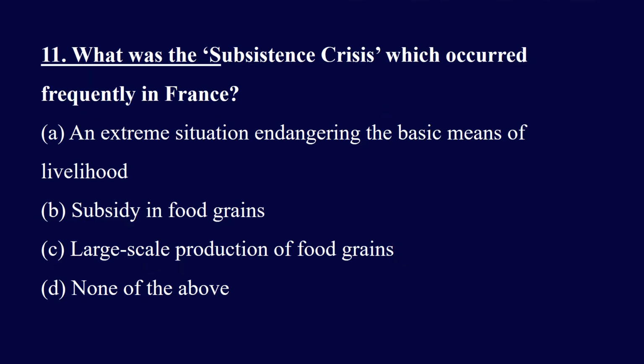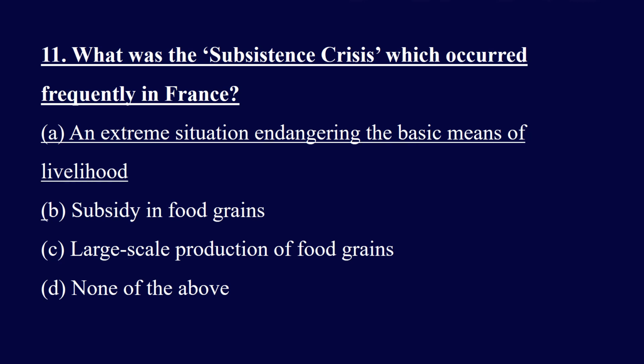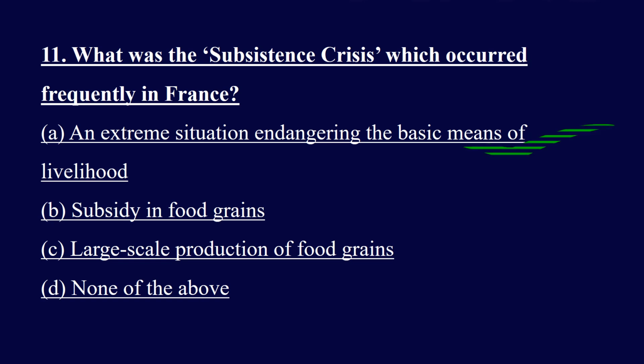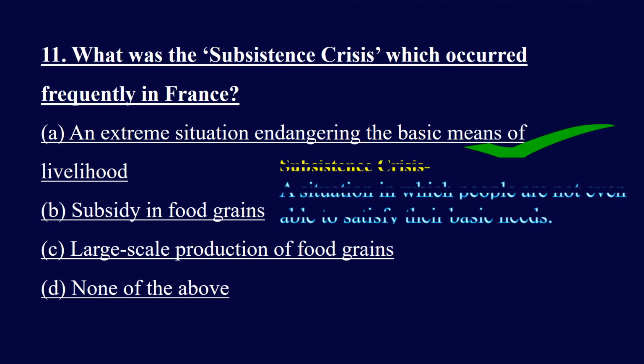What was the subsistence crisis which occurred frequently in France? And the options are A. An extreme situation endangering the basic means of livelihood. B. Subsidy in food grains. C. Large-scale production of food grains. D. None of the above. And the right answer is A. An extreme situation endangering the basic means of livelihood means a situation in which people are not even able to satisfy their basic needs. The subsistence crisis, which occurred frequently in France, was an extreme situation endangering the basic means of livelihood in France.